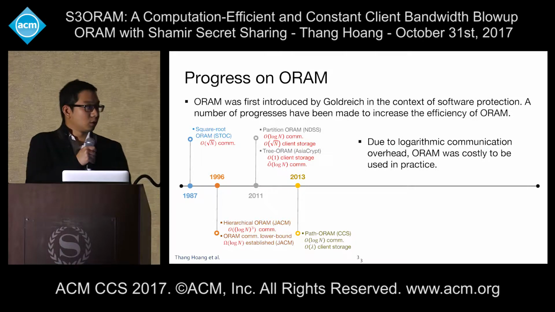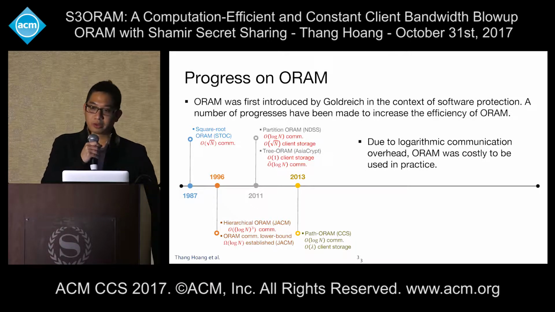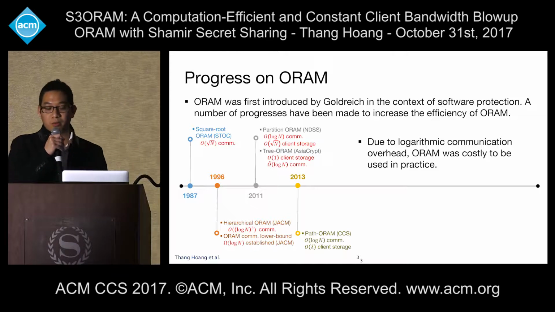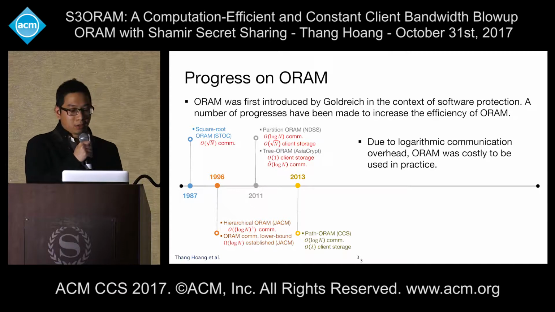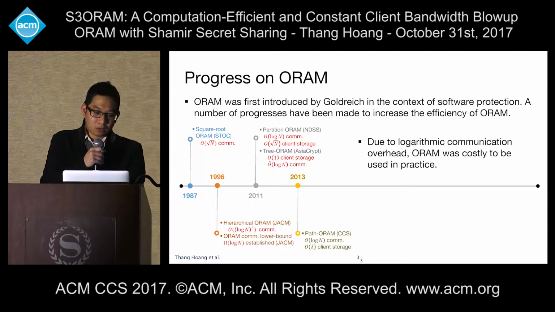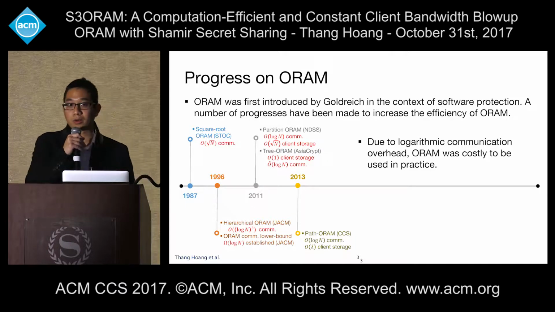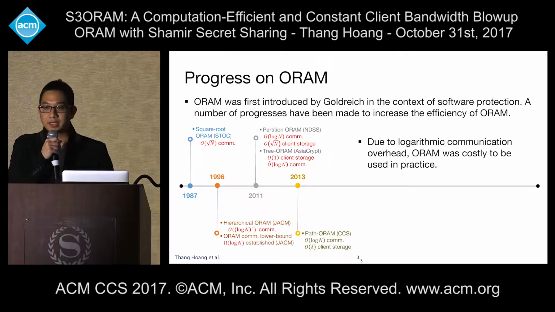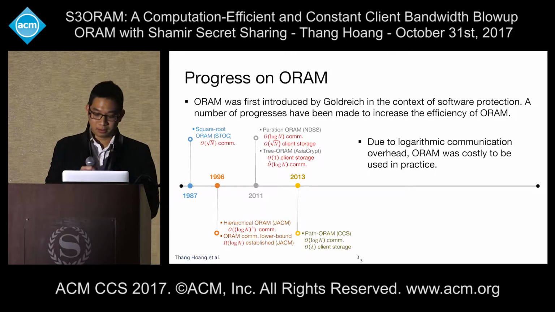First, I would like to talk about the progress on ORAM. The concept of ORAM was first introduced by Goldreich in the context of software protection. A number of advances have been made to increase the efficiency of ORAM. Let's start in 1987. Goldreich proposed the first ORAM solution, called square root ORAM, which earned its name because it features O(square root n) communication overhead.